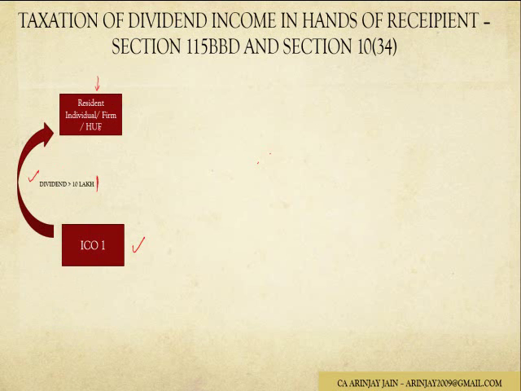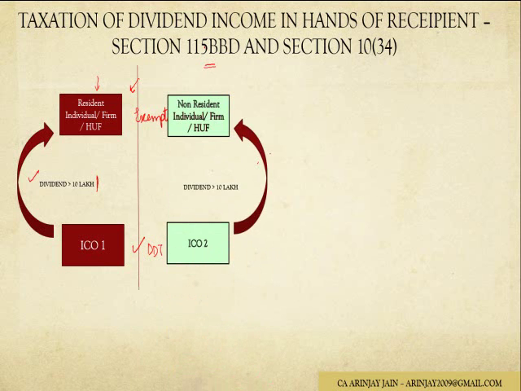firm or an HUF, the company pays a dividend distribution tax, and this dividend is exempt from tax in the hands of the recipient. What the new section proposes is to make a distinction between dividend which is greater than 10 lakh and dividend which is less than 10 lakh. And again, there's a distinction between a resident individual, firm or HUF, or a non-resident who's falling under these categories.